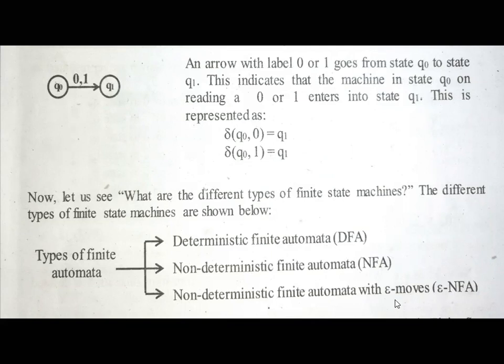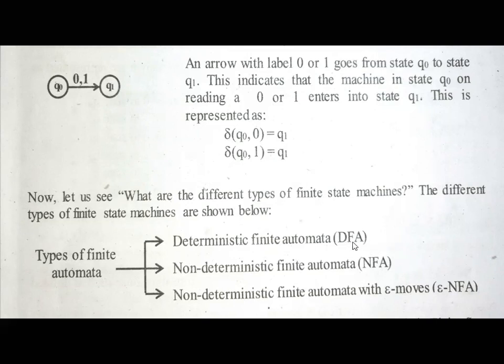Then non-deterministic finite automata, and then non-deterministic finite automata with epsilon moves. Epsilon transition is also allowed in non-deterministic finite automata, so we call it epsilon NFA. In your exam or in the new syllabus, this DFA is named deterministic finite state machine, DFSM.